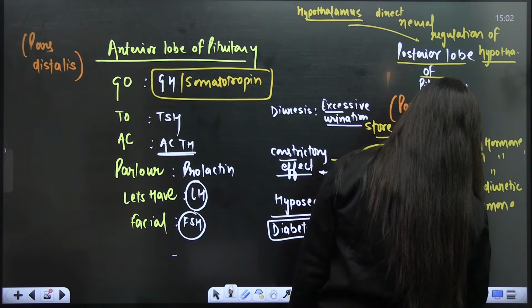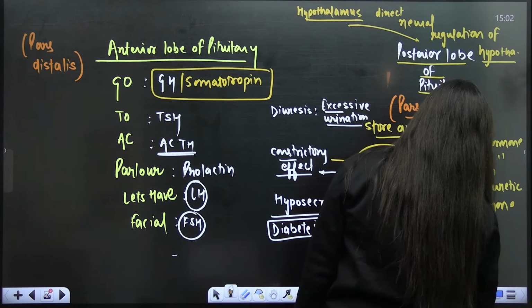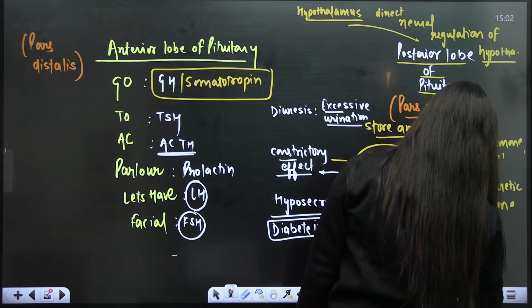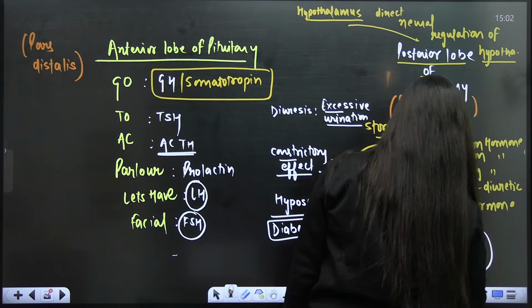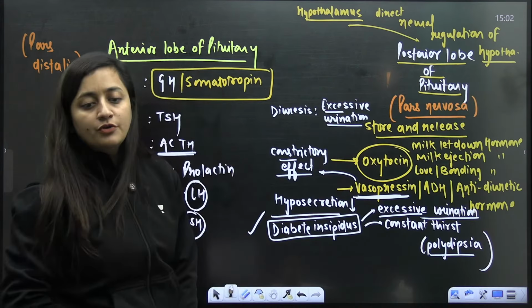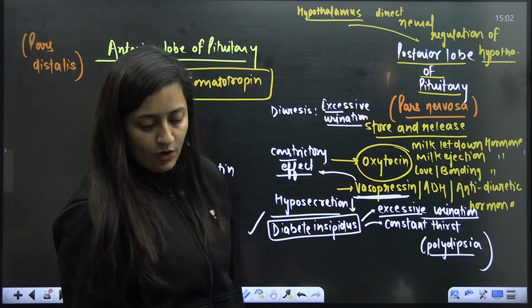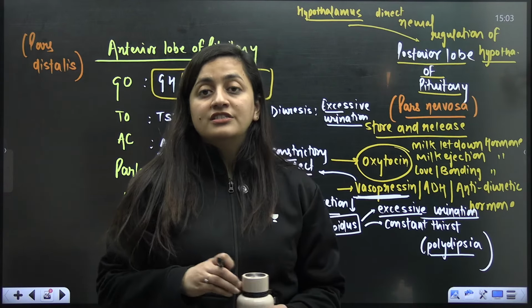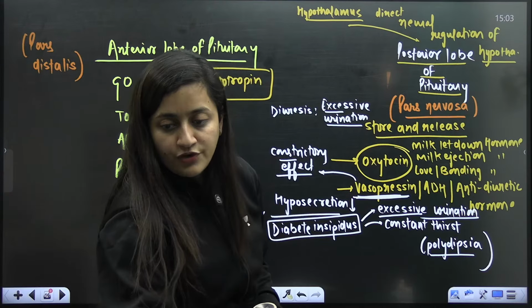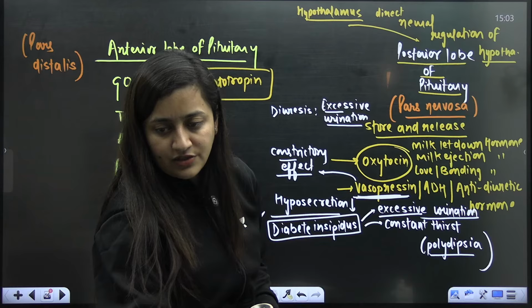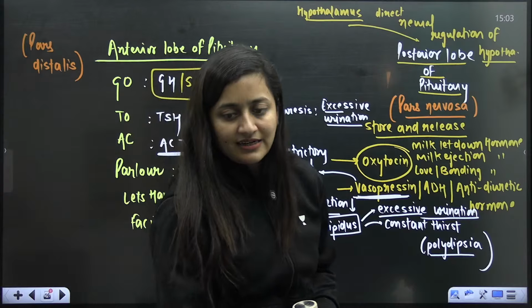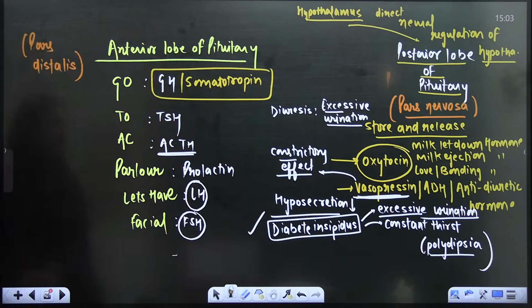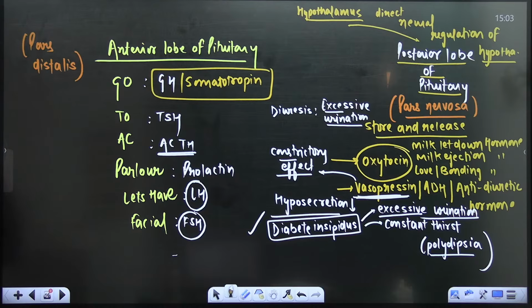That person will always feel thirsty, so basically we call it polydipsia. If there is excess urination and the patient is under constant thirst, even the essential nutrients will pass out. So these are the things we'll see here. Is that clear? That's how you have to understand it.